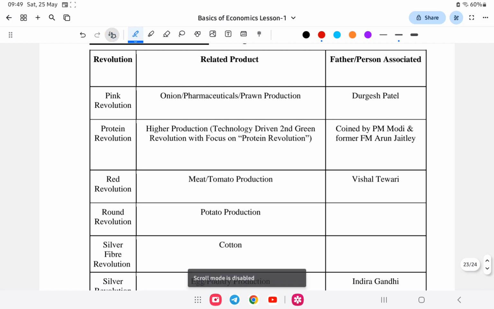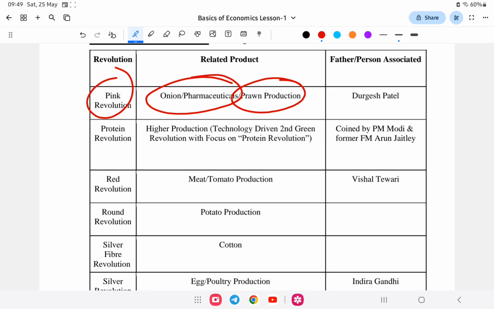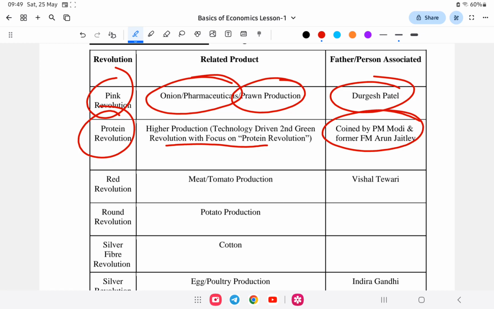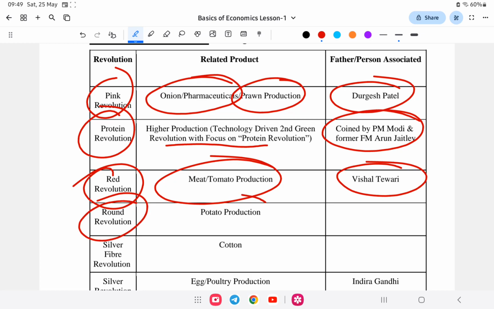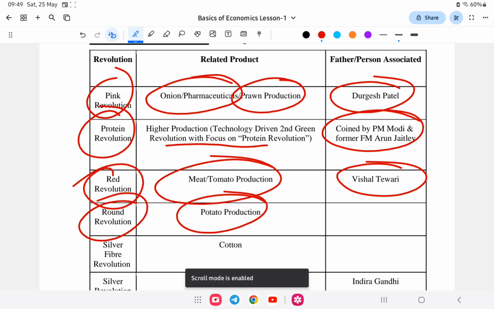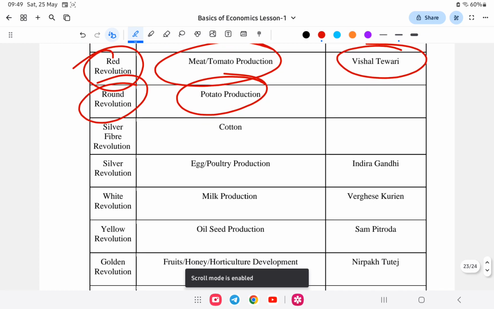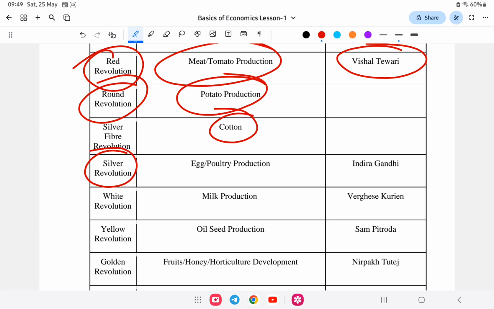First of all, pink revolution is related to prawn or onion and pharmaceutical. Protein revolution is about higher production, that is technology driven. Second green revolution would focus on protein revolution, with PM Modi and Arun Jaitley. Red revolution is meat and tomato. Round revolution is potato. Silver fiber revolution: silver fiber means cotton. Golden fiber means jute. Silver revolution is egg or poultry production, associated with Indira Gandhi.